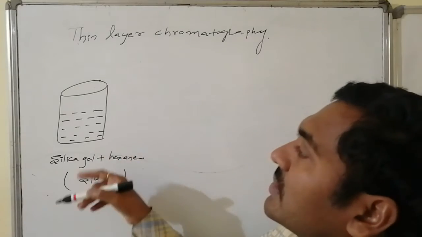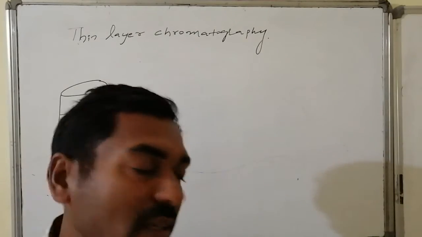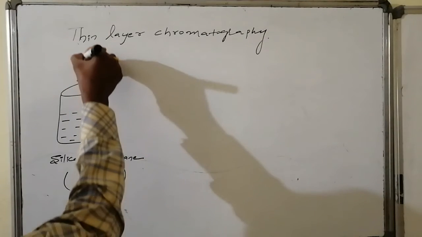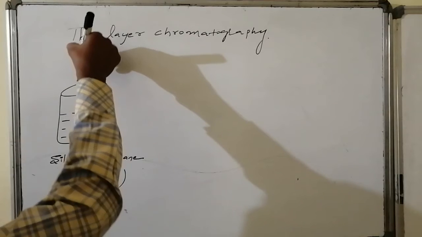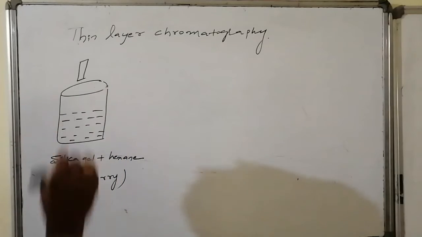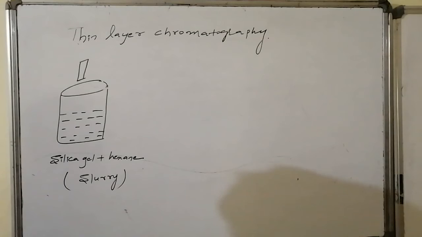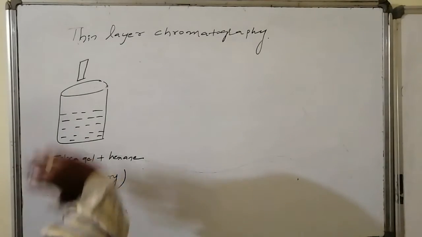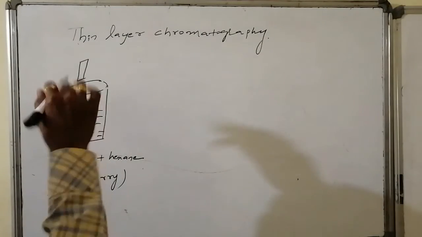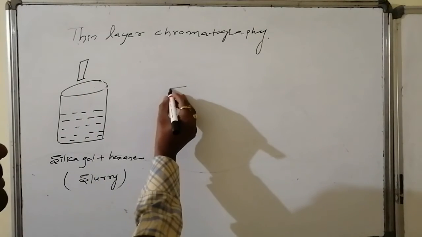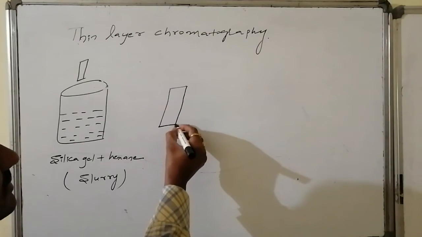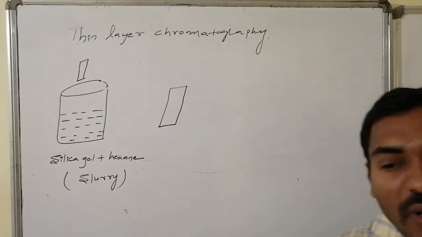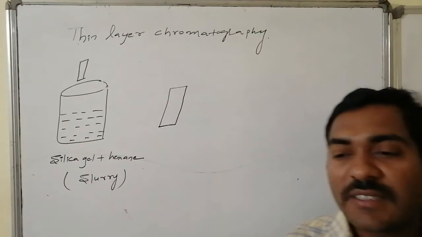As a result it appears in the form of a gel-like material, which is said to be slurry. Into this slurry, the TLC plate we assumed, that is a glass plate, is dipped, keeping one of its top ends in such a way that on dipping, this TLC plate should be immersed in the slurry. As a result the gel-like silica is pasted homogeneously over the TLC plate. Then it is taken away from the slurry mixture, and if you let it evaporate for 2 to 3 minutes, the hexane, a volatile substance, will evaporate in atmospheric conditions.